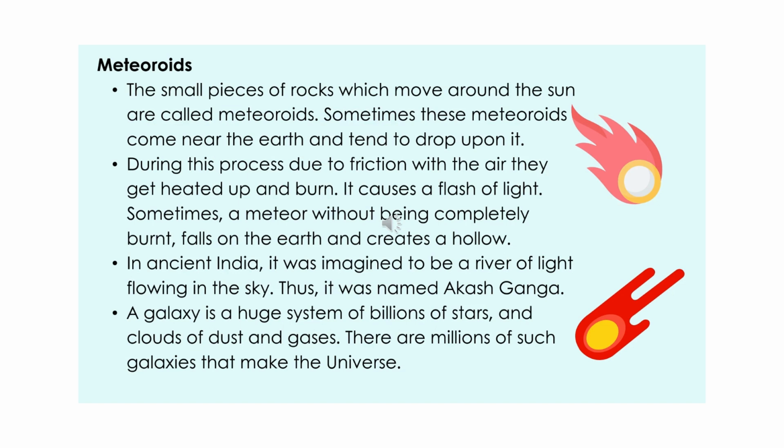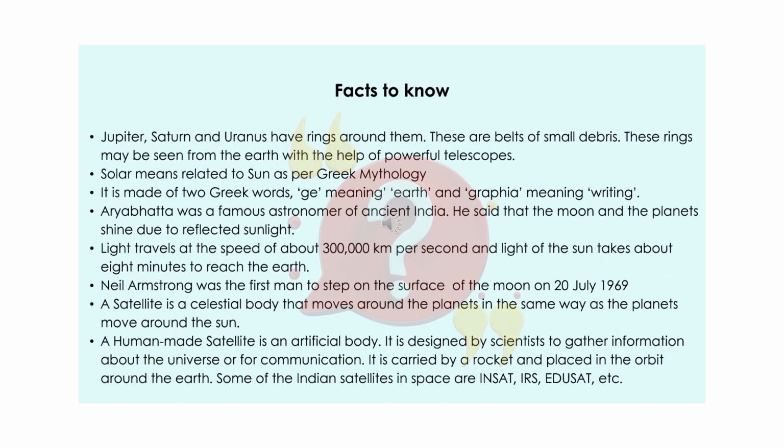In ancient India, it was imagined to be a river of light flowing in the sky. Thus, it was named Akash Ganga. A galaxy is a huge system of billions of stars and clouds of dust and gases. There are millions of such galaxies that make the universe.